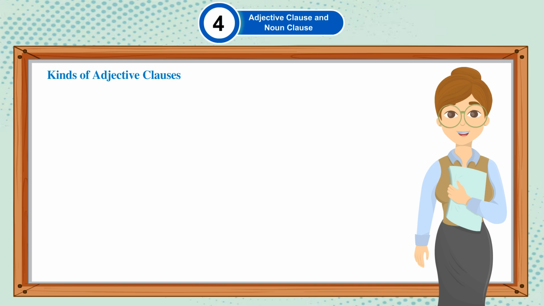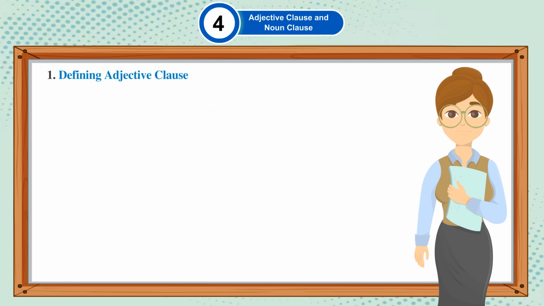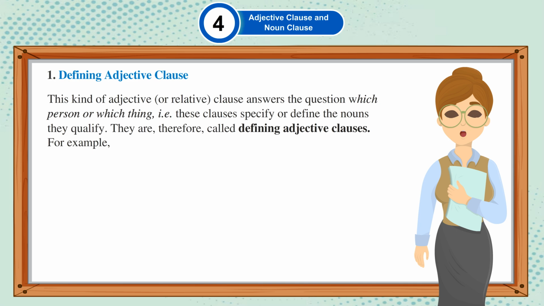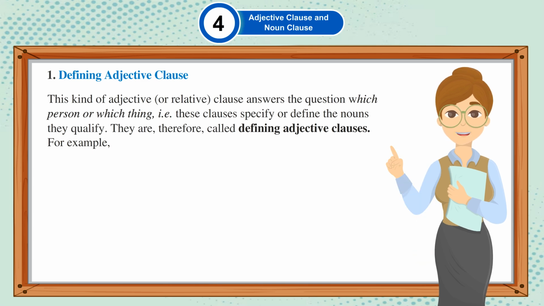Kinds of adjective clauses. Based on whether the adjective clauses define or do not define the nouns they qualify, they are of two kinds. 1. Defining adjective clause. This kind of adjective or relative clause answers the question which person or which thing, that is, these clauses specify or define the nouns they qualify.